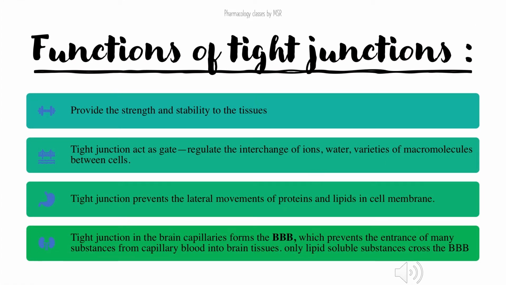Moving on to the functions of tight junctions, they provide strength and stability to the tissues because they are very tightly packed, and they regulate the exchange of ions, water and a variety of macromolecules between the cells. It's a very tight junction, so they prevent the lateral movement of proteins and lipids in the cell membranes.